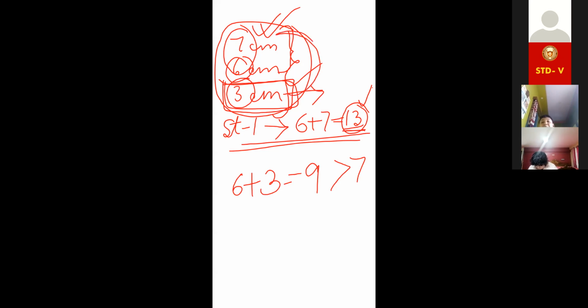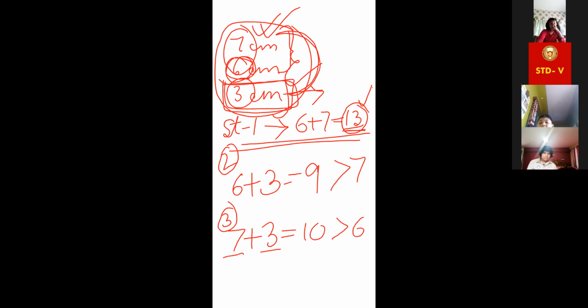Step 3: 7 plus 3, that is equal to 10. Now when we take 7 and 3, which side is remaining? This 6, right? It is greater than 6. The condition must be followed for each of the sides. Then only it is possible.